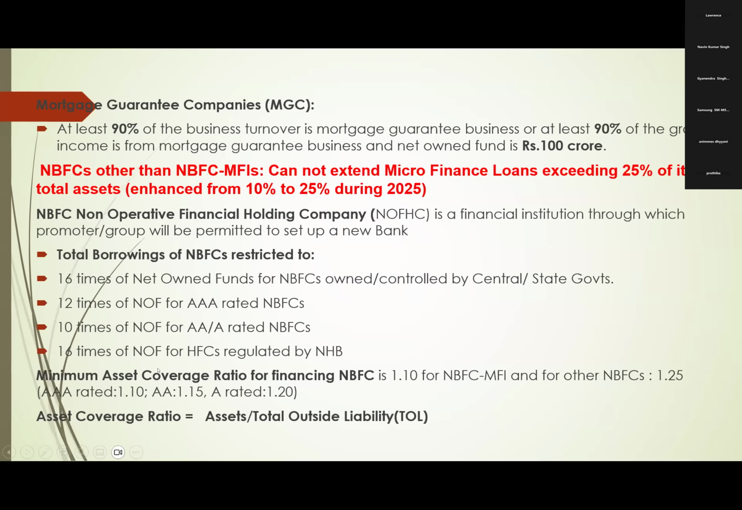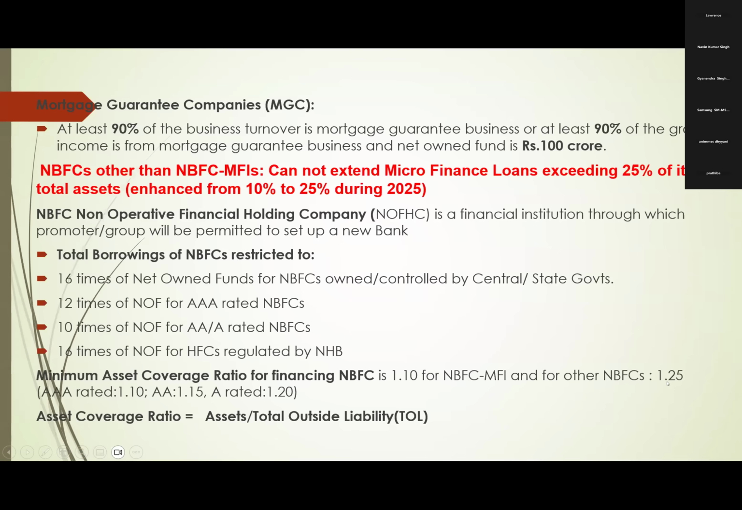And 16 times of net owned funds in case of housing finance companies regulated by the National Housing Bank. And another condition here also: minimum asset coverage ratio for financing NBFCs.